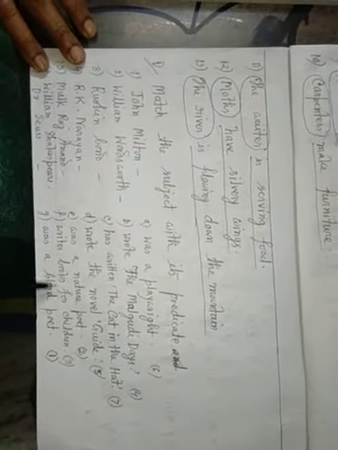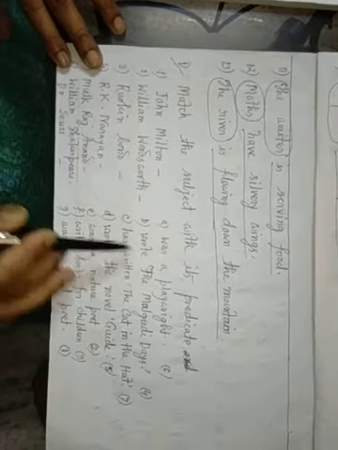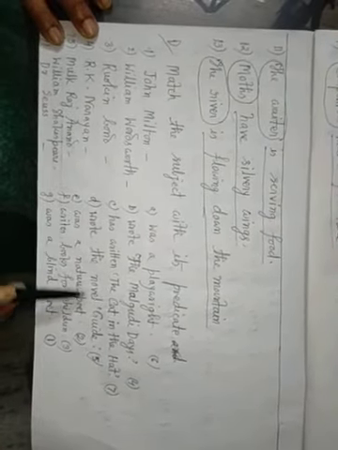Match the subject with the predicate. John Milton was a blind poet. William Wordsworth was a nature poet. Ruskin Bond writes books for children. R. K. Narayan wrote the Malgudi Days. Mulk Raj Anand wrote the novel Guide. William Shakespeare was a playwright. Dr. Seuss has written The Cat in the Hat. So I show you the pictures for one or two seconds.